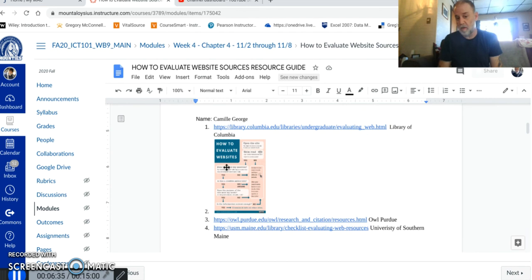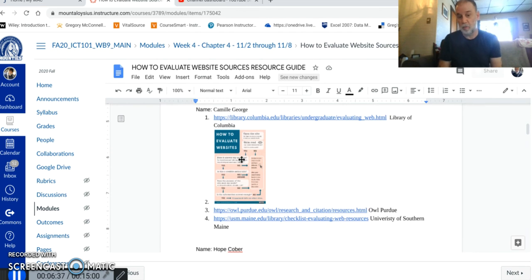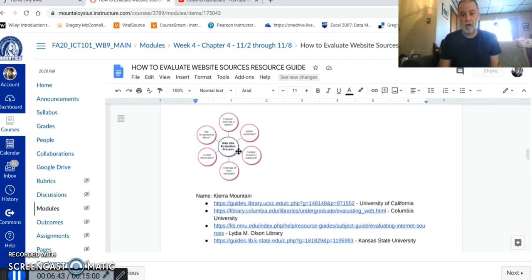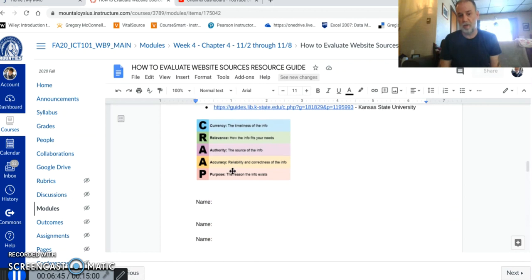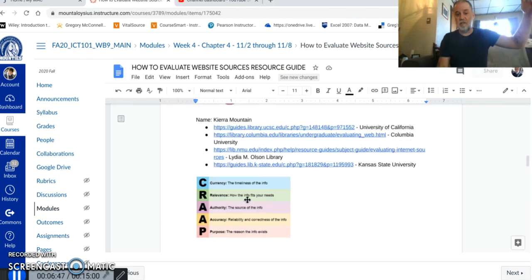So here's another visual, which is a really nice one. It's a visual graph on how to evaluate websites. Really good stuff here. Here's another one that just came in a little bit ago. This is that CRAP method that we went over earlier. It goes into currency, relevance, authority, accuracy, and purpose. These are the kinds of things you're looking at when you go into a website to determine whether it is good information or not. Okay, that's what you're doing.